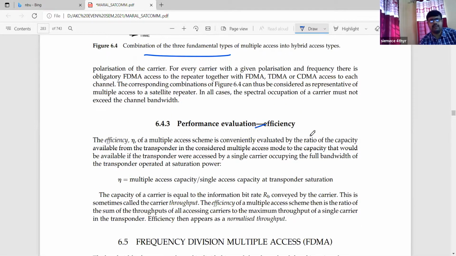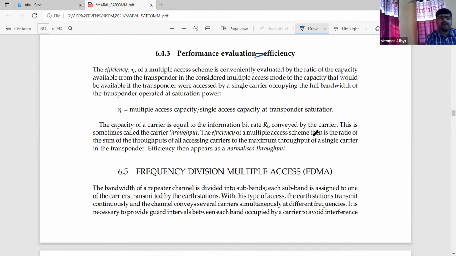Performance evaluation: in each case we have to justify and see what efficiency we are getting. So performance evaluation means we have to calculate the efficiency. The efficiency eta of a multiple access scheme is conveniently evaluated by the ratio of the capacity available from the transponder in the multiple access mode to the capacity that would be available if the transponder were accessed by a single carrier occupying the full bandwidth of the transponder operating at saturation power.